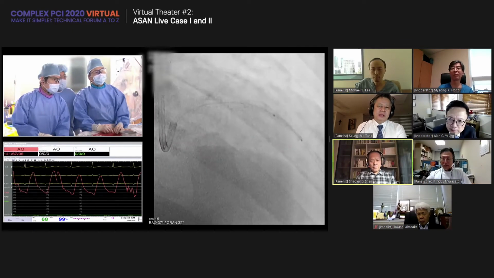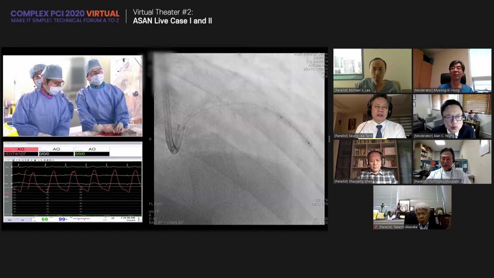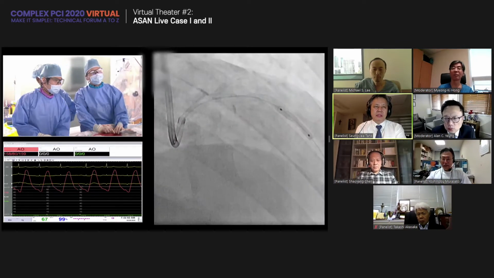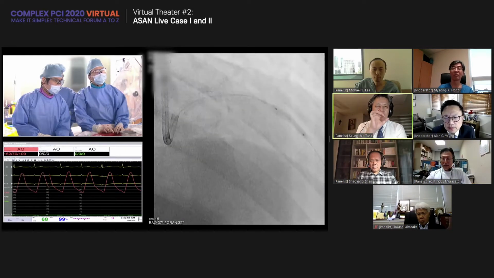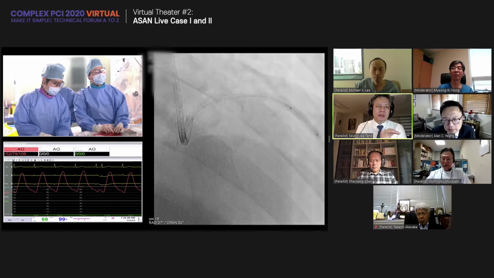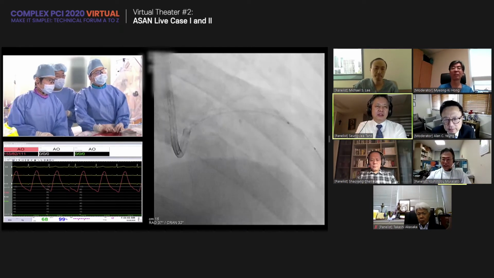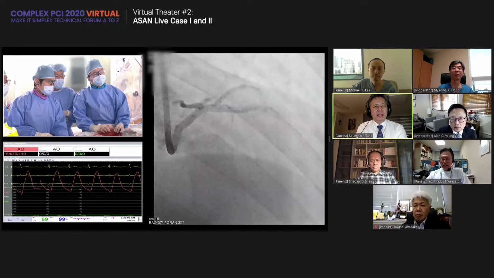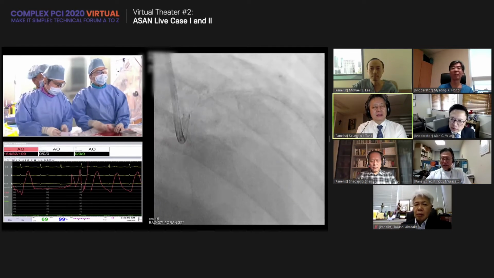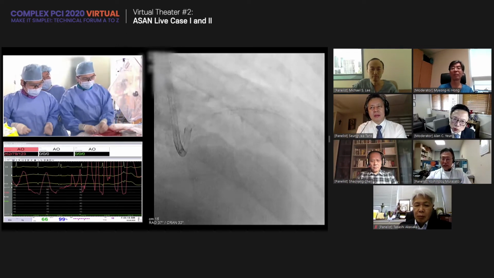Then in this case, there is disease over there, right? From the beginning, it's better to divide the lesion into two parts. One is the LAD lesion, and the other is the main lesion, with different size stents. Deflation. So it's better to select stent length and stent size accordingly.